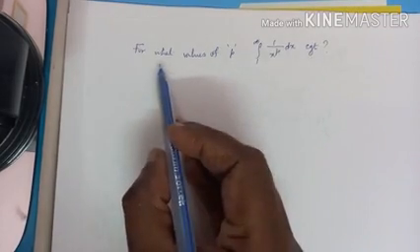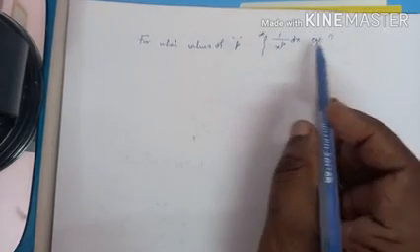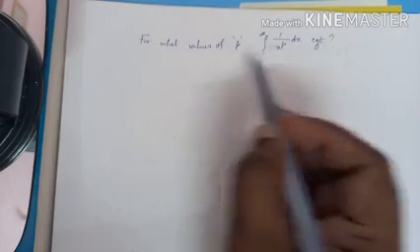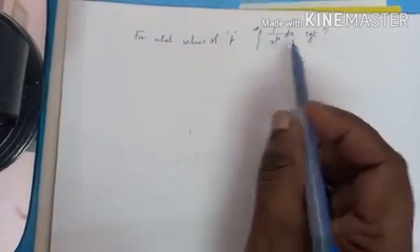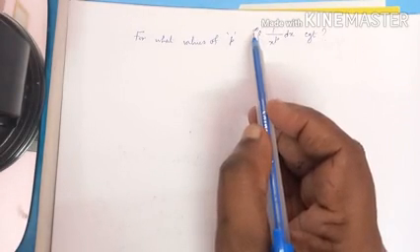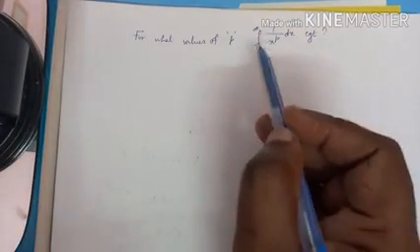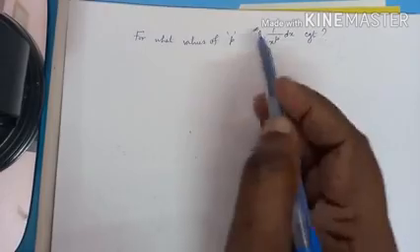Now let us see this question. For what values of p is the integral 1 to infinity 1 by x power p dx convergent? Anyhow, look at the upper limit. It is infinity, hence it is an improper integral of type 1. So we have to say for what value of p it is convergent.